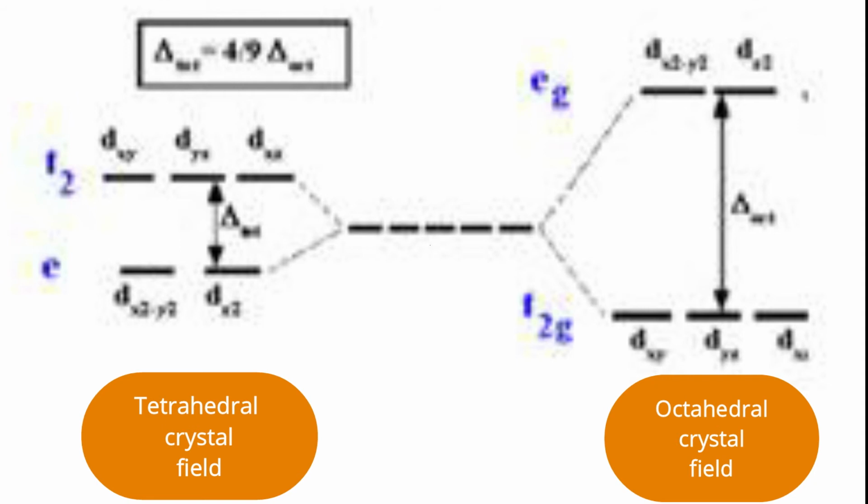Pay attention towards labeling. In octahedral crystal field, labeling of the respective orbitals was by g, T2g, Eg, and in tetrahedral crystal field that g is not there, because tetrahedral complexes are with no center of inversion, center of symmetry is not there. Because of that, g is absent.